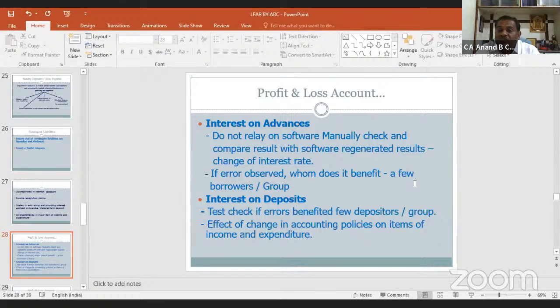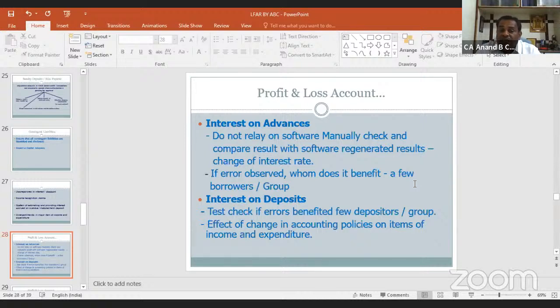Do not rely on the software or the computer generated system sheets that interest is properly applied. Please check for some cases of various products whether the rate of interest applied to that product is properly calculated or not. If any error or observation that interest rate is not properly applied or interest is not properly calculated, it should be reported.